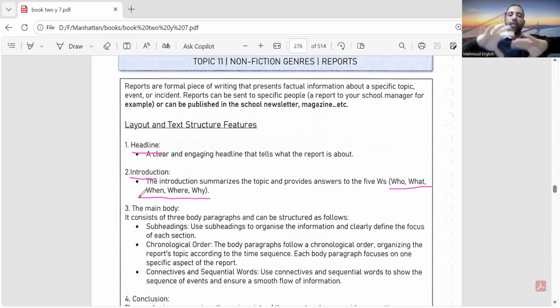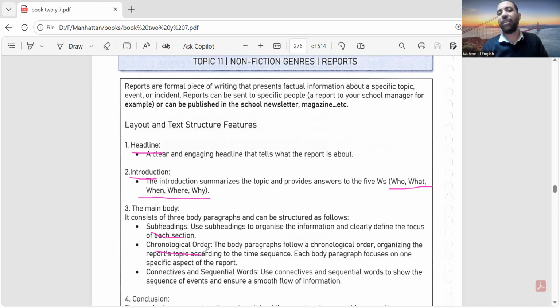Okay, so once you finish the introduction, go through the main body, go through the main idea. For example, you can use subheadings, or you go through the chronological order. What happened first? What happened next? What happened afterwards? So, for example, if we talk about a competition that your school has organized, or maybe a party that your school has organized, or a trip that you went on with your school, and you would like to state the experience of the school or of all students in this trip, you have to start with the chronological order.